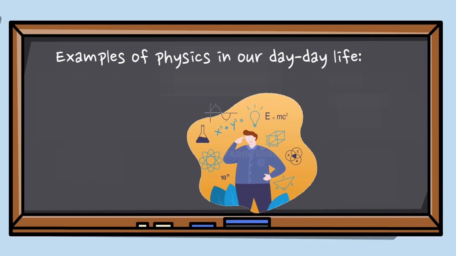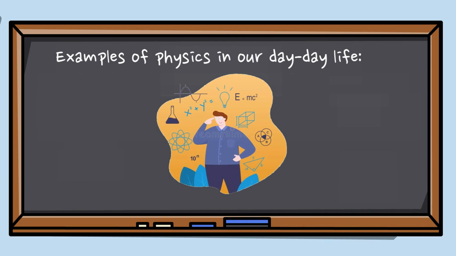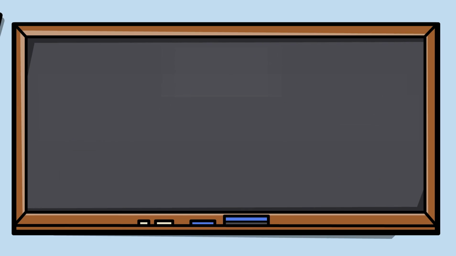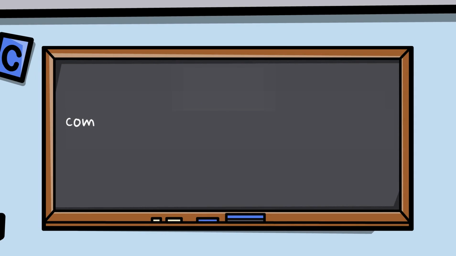Examples of physics in our day-to-day life. Example 1, alarm clock. Example 2, walking. Example 3, batteries. Come, let's see how these examples work.